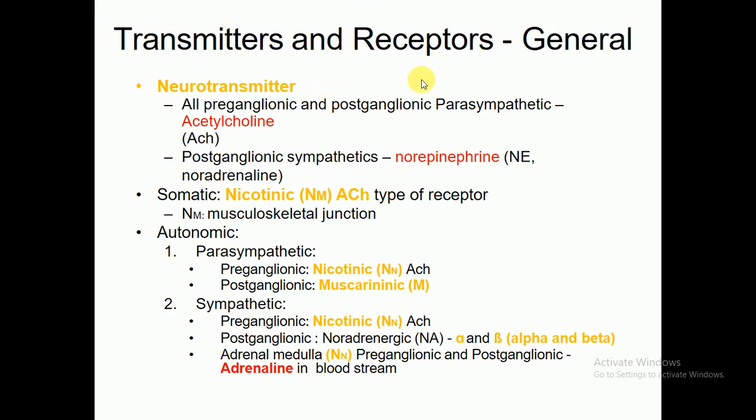Okay, let's see here in general ways. Transmitter and receptors. As we know, the neurotransmitter in all the preganglionic and postganglionic parasympathetics is acetylcholine.